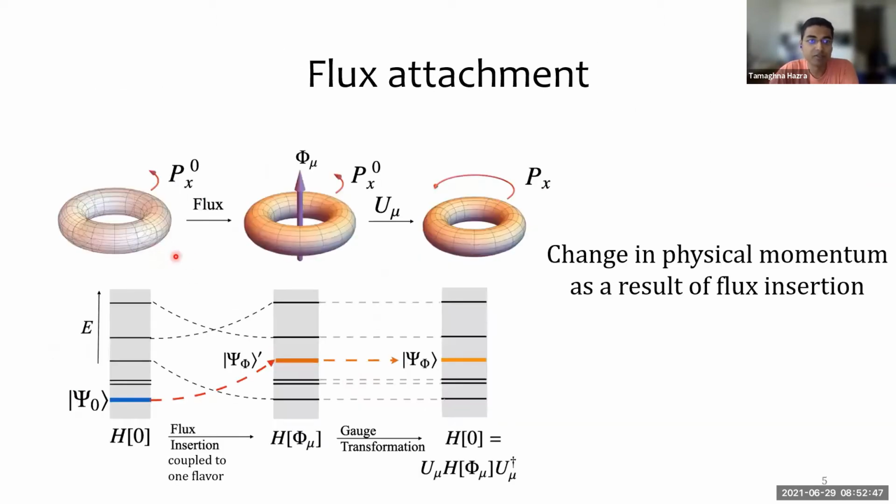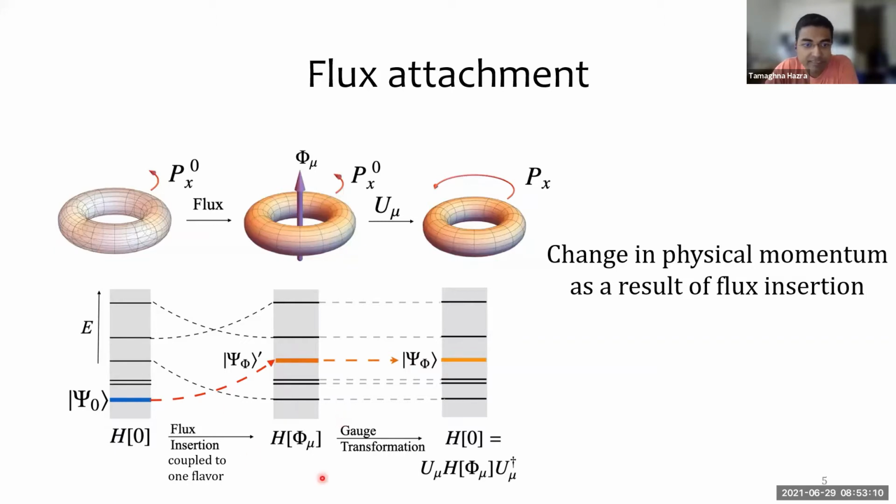The first step is to put the system on a torus and to thread through one of the holes of the torus a quantum of gauge flux that only couples to one of the N flavors of fermions. We can do this without ever breaking lattice translation. So the ground state evolves to an excited state with the same canonical momentum.